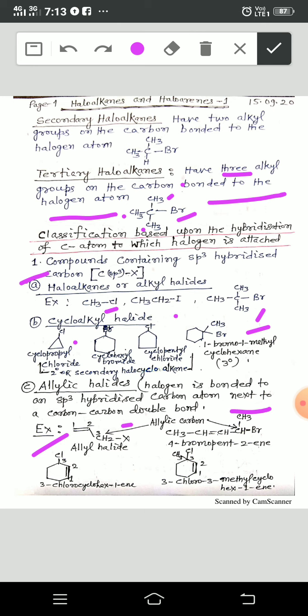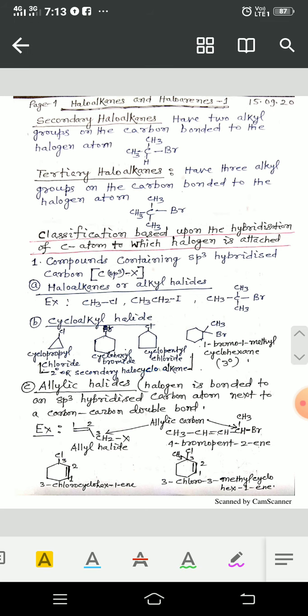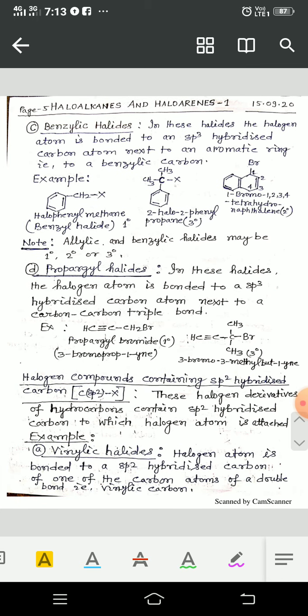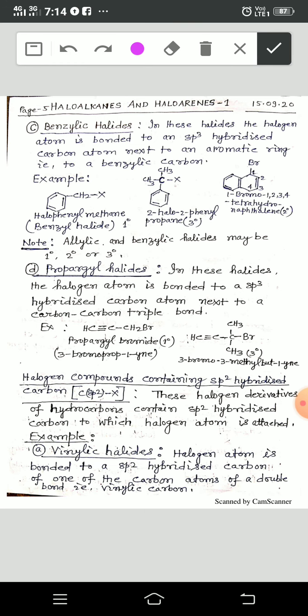When halogen is attached with such a carbon atom, that carbon atom is attached with a carbon atom that must contain a double bond. Now, with the help of the fifth page, I am making you understand about the benzylic halides. In this halide also, the carbon atom is sp3 hybridized. See here, benzylic.